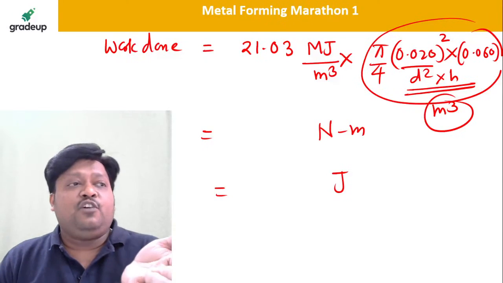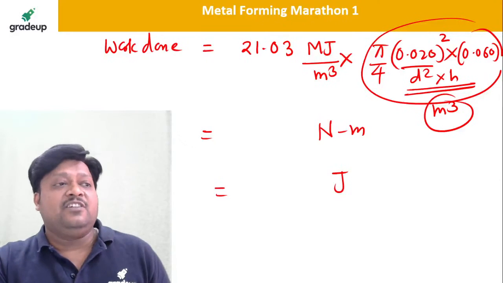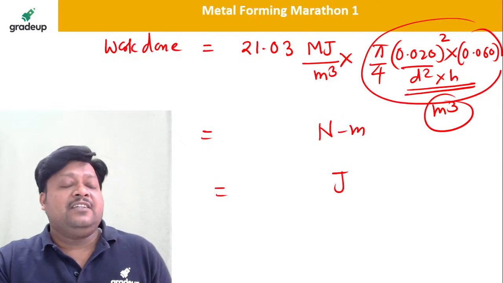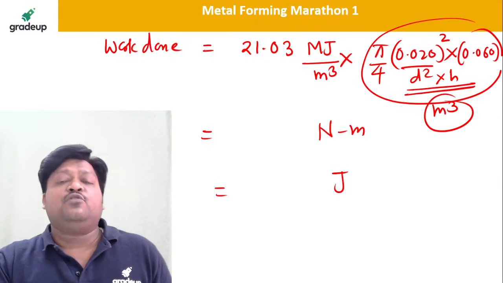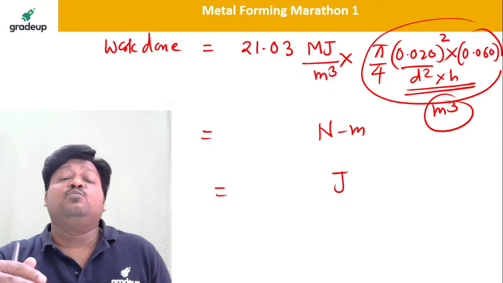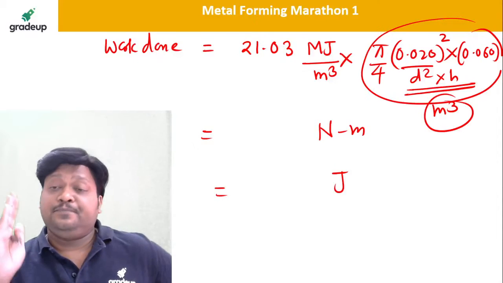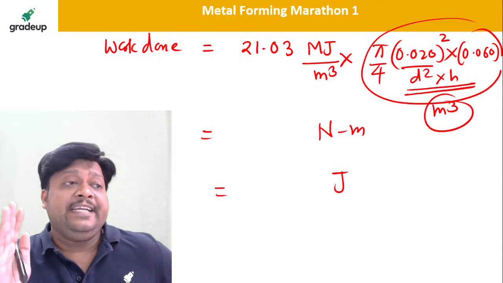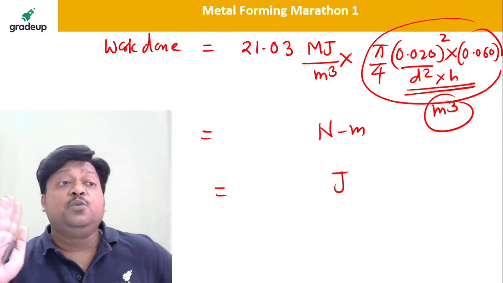This formula is based on the area under the stress strain curve, which we converted into the modulus, the energy absorbed up to the failure point, which is nothing but the toughness. So we need to multiply by the volume of the specimen. Then you can get the answer in Newton meter.